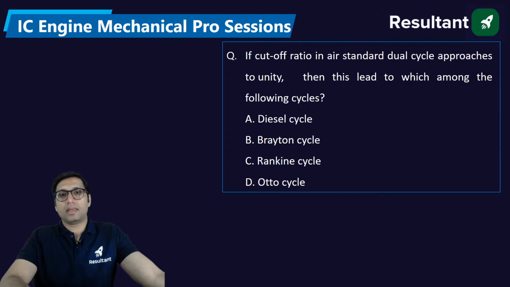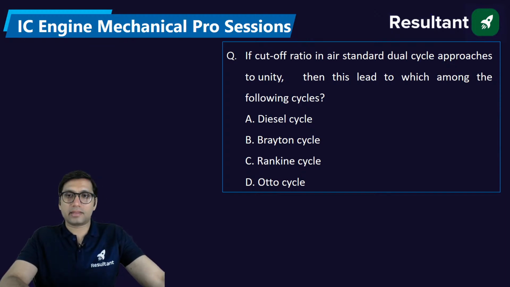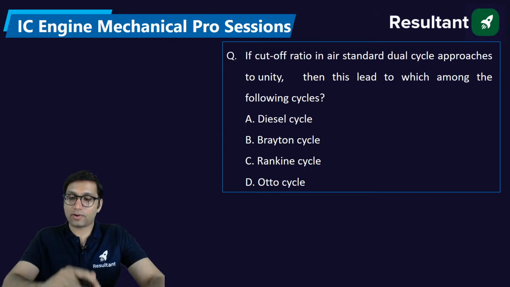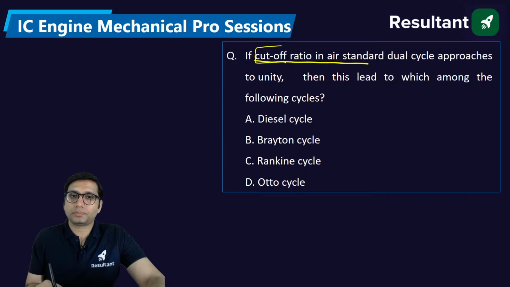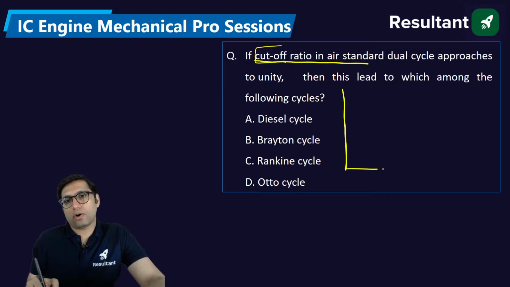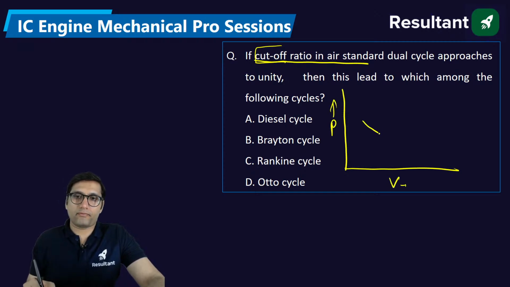Next, if cutoff ratio in air standard dual cycle... Now we are talking about dual cycle. First of all, what is cutoff ratio? Dual cycle, if I draw on pressure volume diagram, consists of 5 processes. Firstly, we do compression, then heat addition at constant volume, then constant pressure, then expansion, and then heat rejection at constant volume. So these are the 5 processes done in the case of dual cycle.